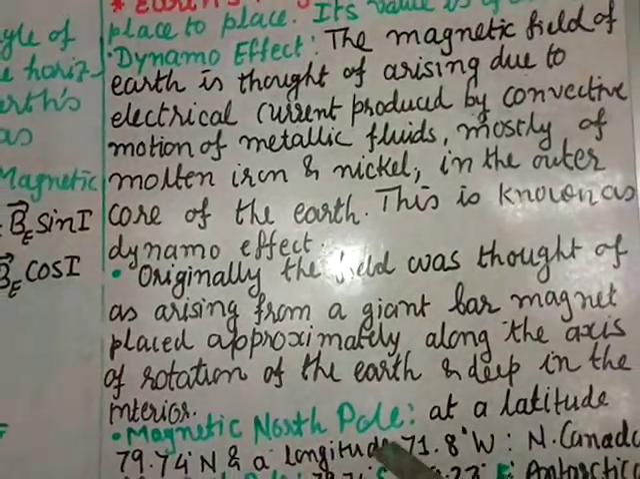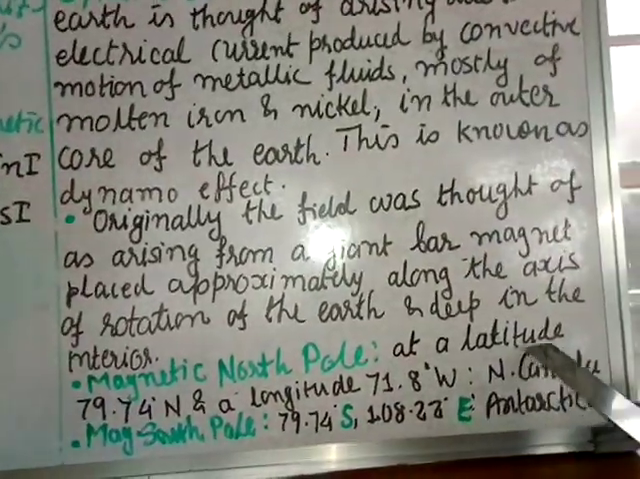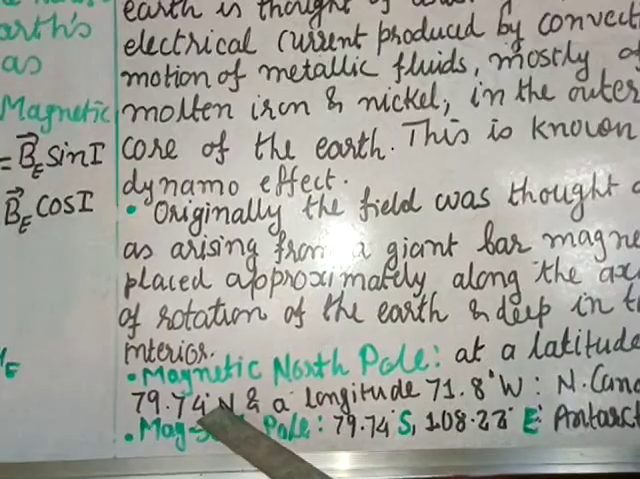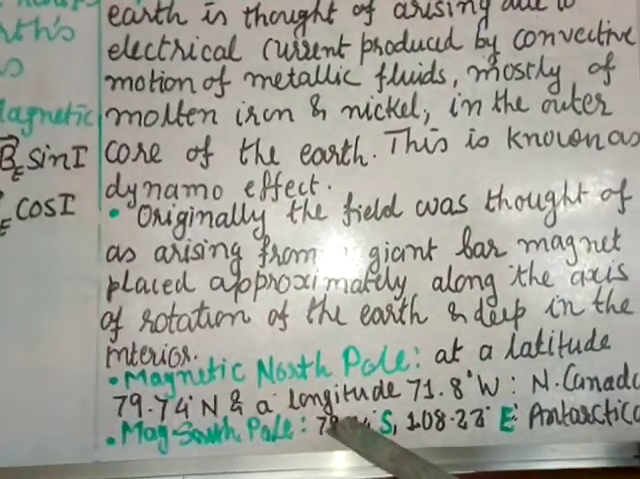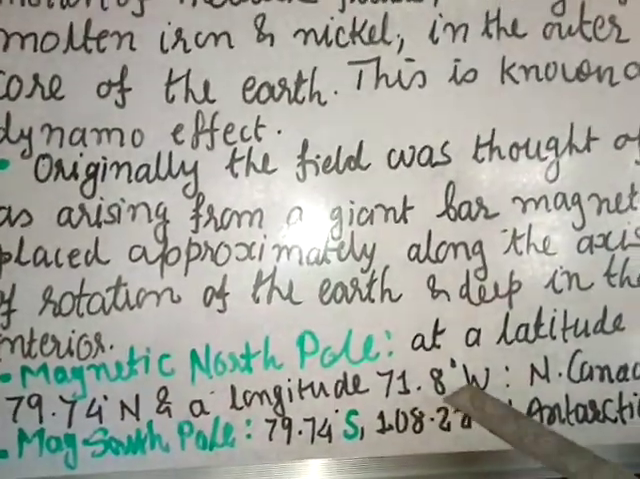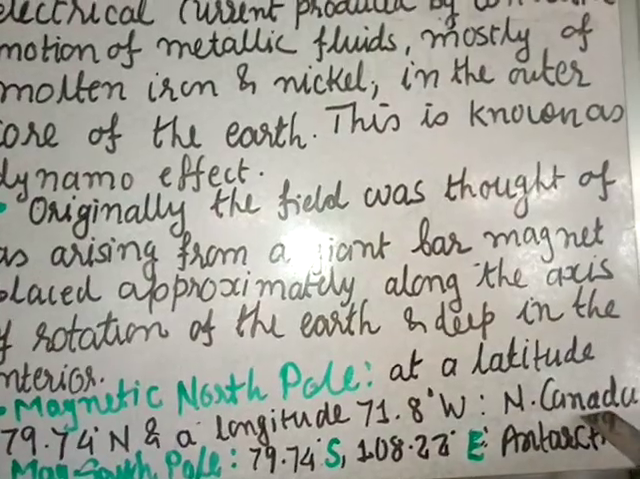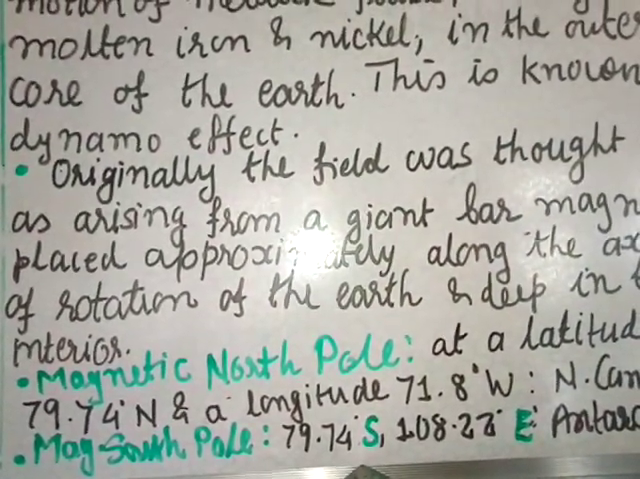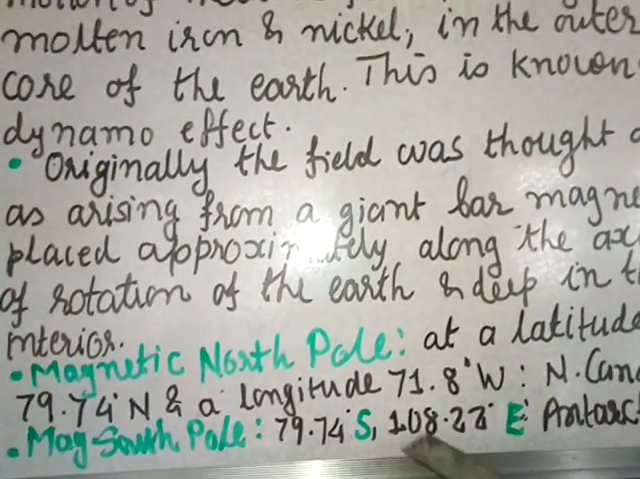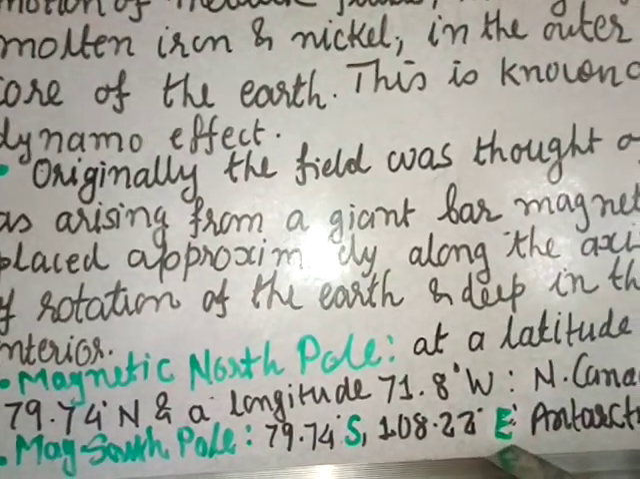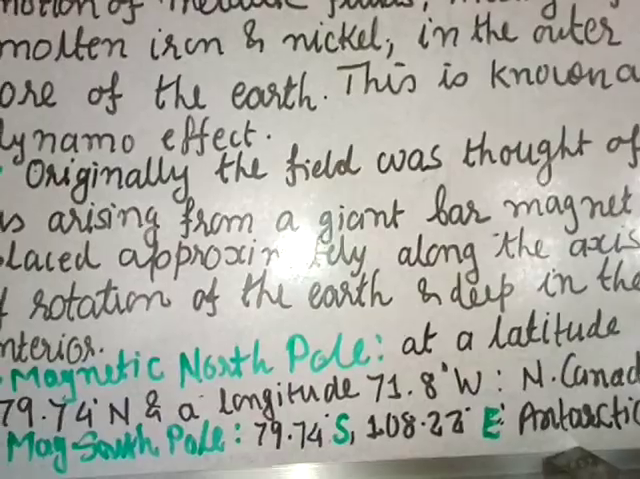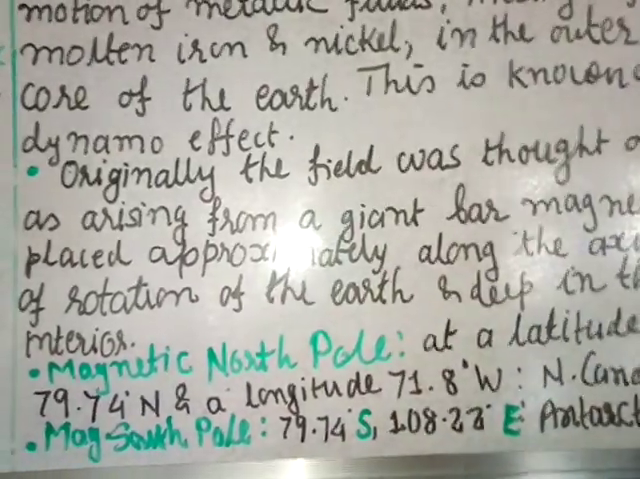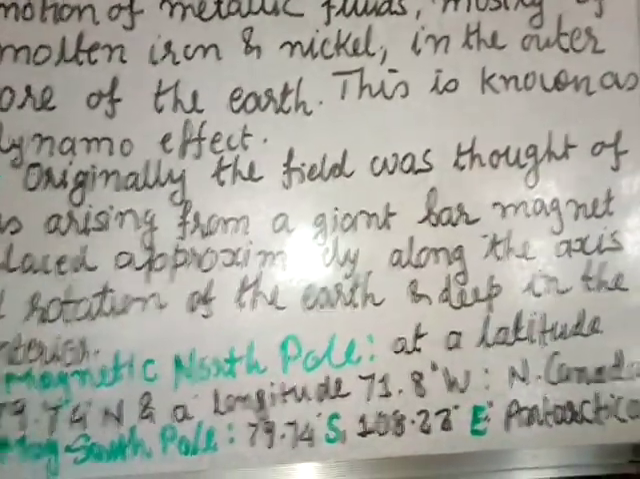Then the magnetic north pole is at latitude 79.74 degree north and longitude 71.8 degree west, which is in North Canada. And the magnetic south pole is at 79.74 degree south and 108.22 degree east. It is in Antarctica. So this is the situation of the magnetic north and south pole.